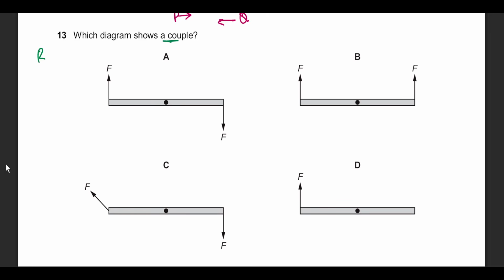The diagram shows a couple. There needs to be a perpendicular distance between them with an angle of 90 degrees. They should be anti-parallel. They should not be passing through the same point, so the line of action of force is different. This seems to be the right answer.